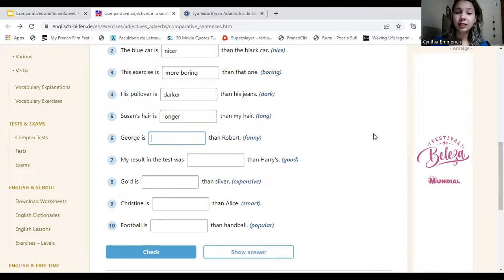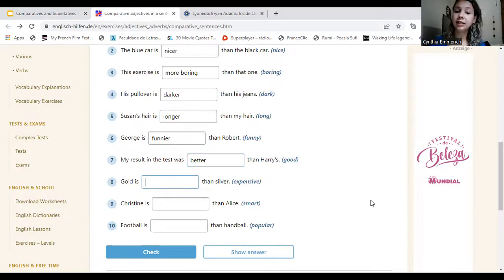Okay. George is funny than Robert. How are we gonna put these in the comparative form? Funnier. We remove the Y, that's it. So let's say George is funnier than Robert. My result in the test was good than Harry's. How do you use? This one is a different form, remember, the exception. Better, perfect. So let's repeat. My result in the test was better than Harry's. Result in the test. Good.